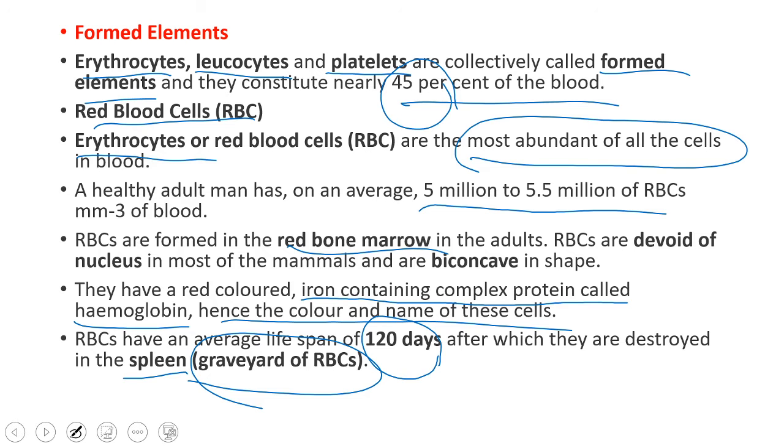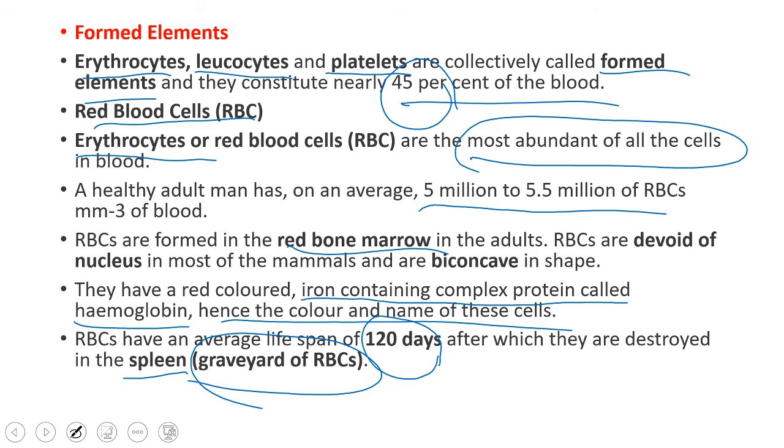Now what we discussed about erythrocytes. Erythrocytes, RBC, red blood cells. They are most abundant of all the formed elements in the blood. On average, a healthy adult man has 5 to 5.5 million RBC per cubic millimeter of the blood, and a woman has 4.5 to 5 million RBC per cubic millimeter of the blood.